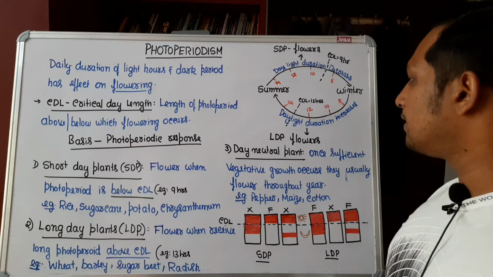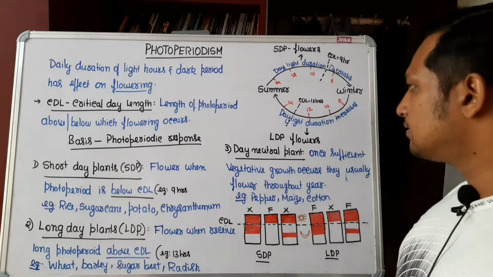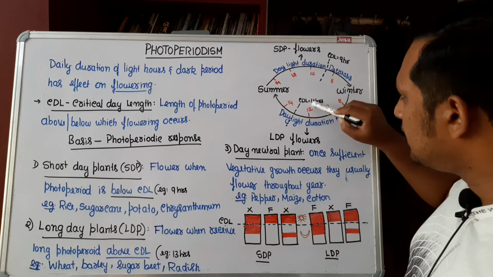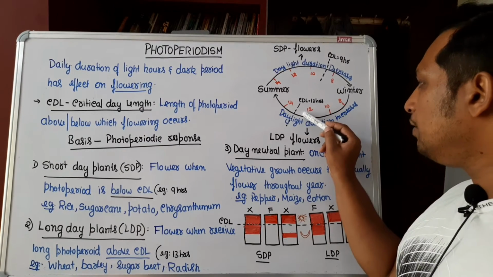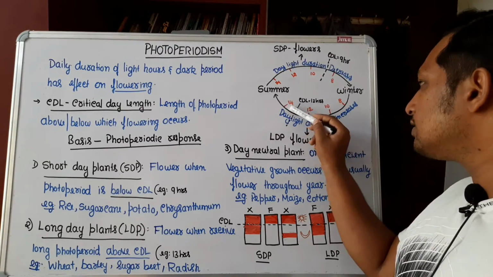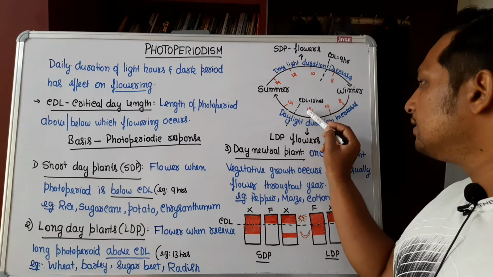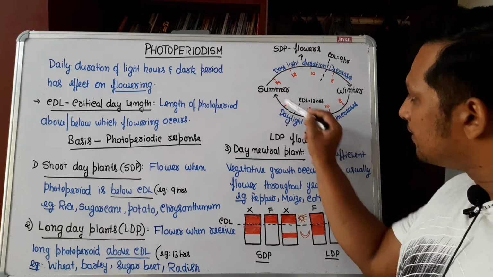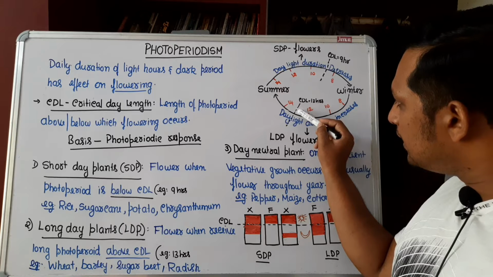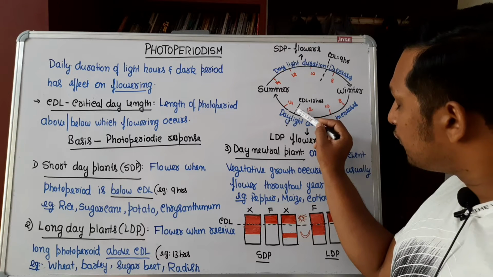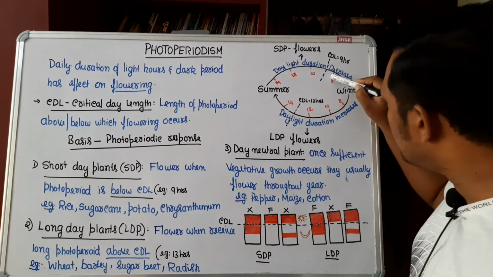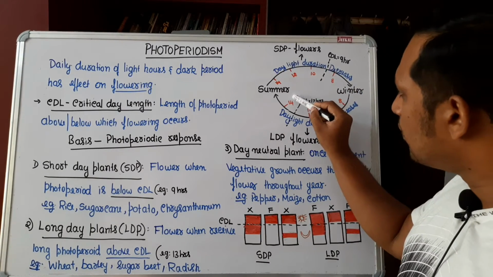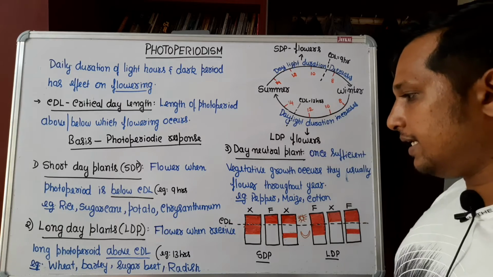What are long day plants? Long day plants are the plants which have a critical duration, say 13 hours. They will flower only when they cross the critical duration. That means 12 to 14. They flower above the critical day length. Short day plants flower below the critical day length. Long day plants flower above the critical day length.